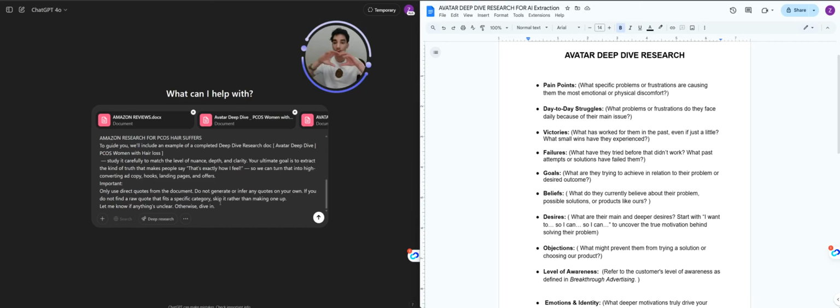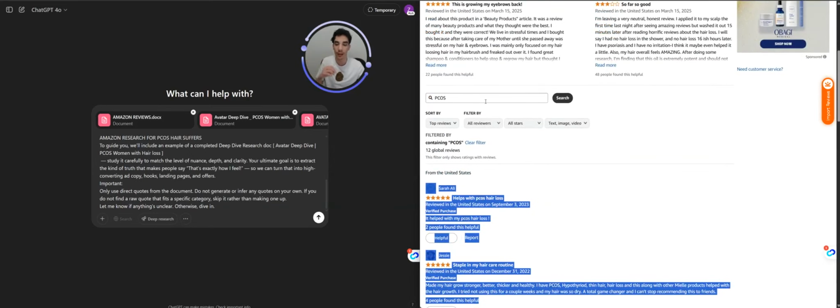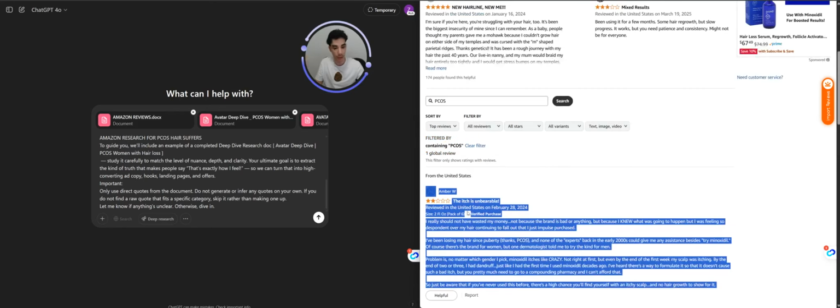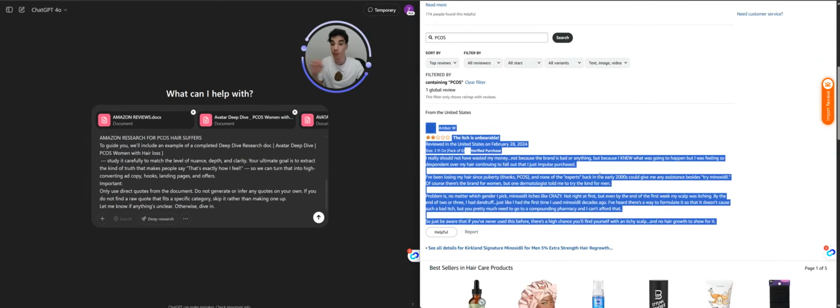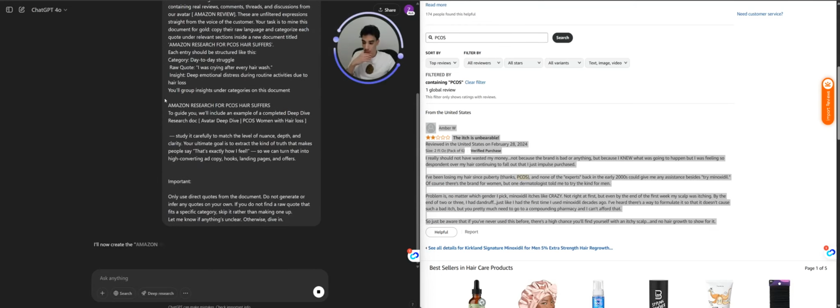So instead of us going through each Amazon review and copying things, we just make it faster. We read this, oh, this doesn't make sense, it has nothing, then do this part. So it does this job for us to make things faster. We don't skip the research; it's just to get, way faster, an insight that we would get manually, using the power of AI to really speed things up. So here we go.